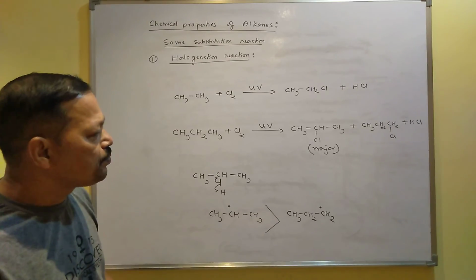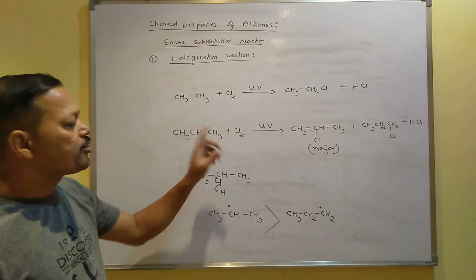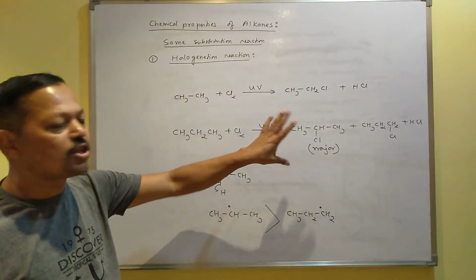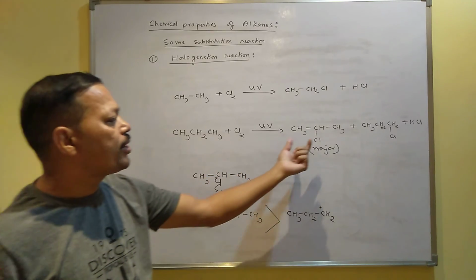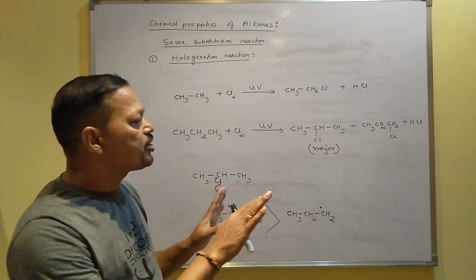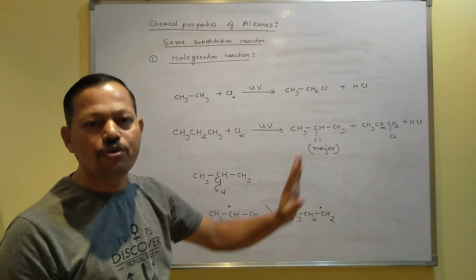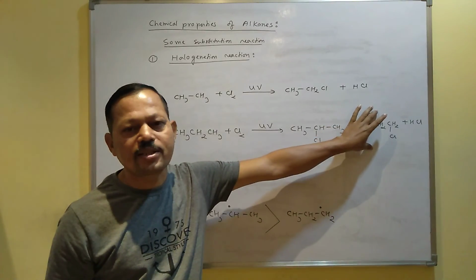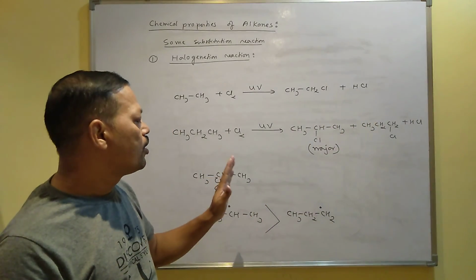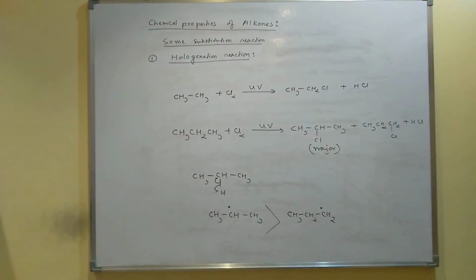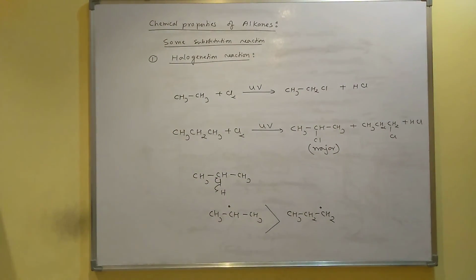So that is why if the question asks when propane reacts with chlorine in presence of light, what major product it will produce, then you have to write only 2-chloropropane if major product asks. But if the question asks complete the reaction, then you have to write both the products. But you will get this one as 90%, you will get this one as 10% only, because secondary free radical is more stable than primary free radical. So like this way you can identify the major product.